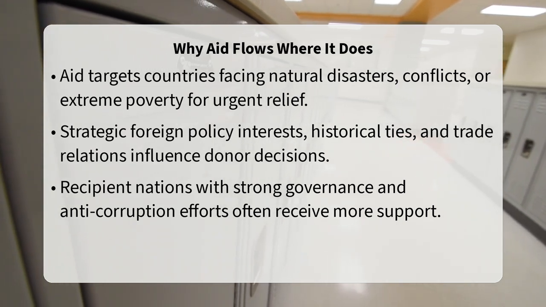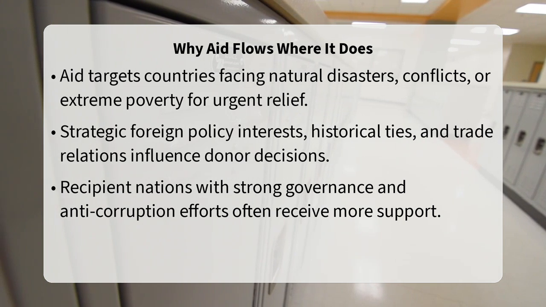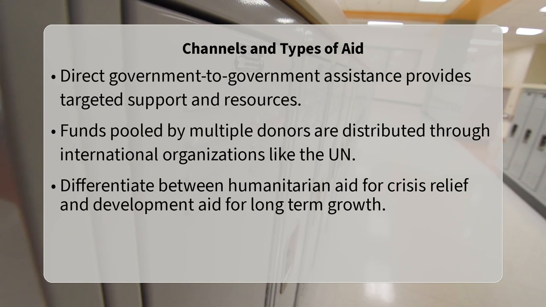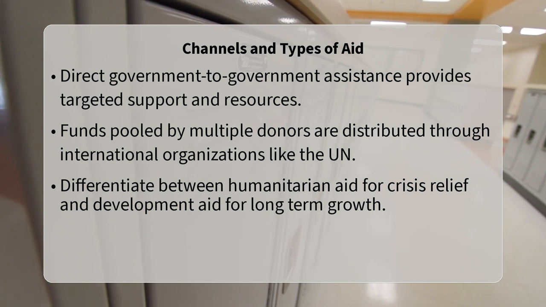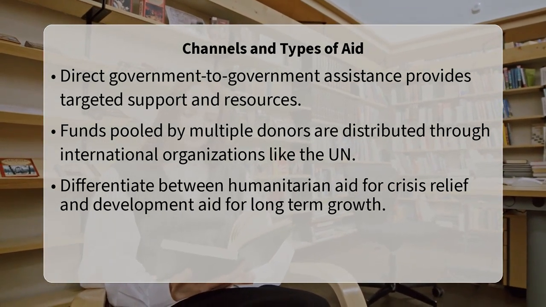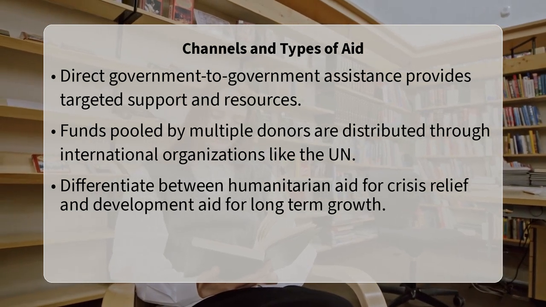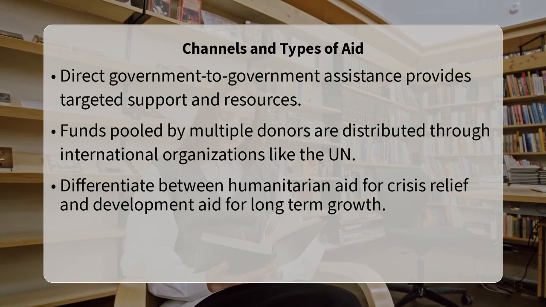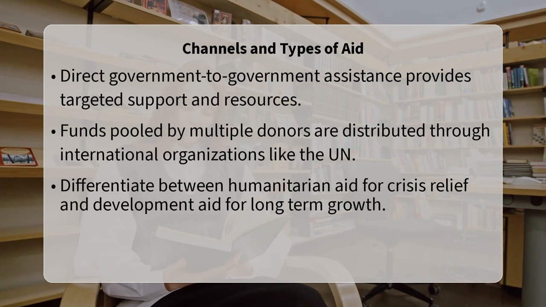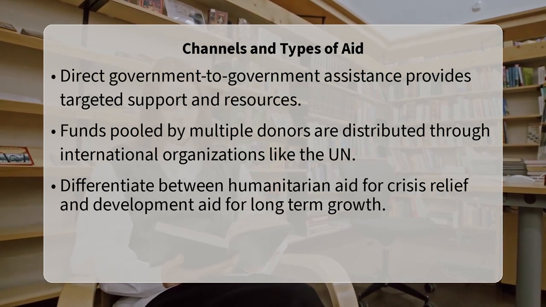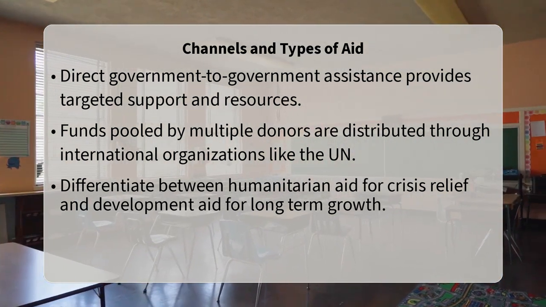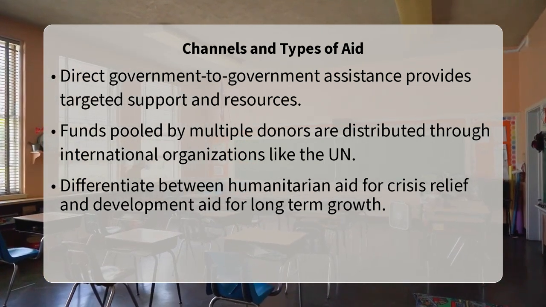To understand the landscape of international aid, it is important to analyze the types of aid and the channels through which it is distributed. Bilateral aid comes directly from one government to another, while multilateral aid is pooled from multiple donors and distributed by international organizations like the United Nations or the World Bank. Aid can also be categorized as humanitarian assistance for immediate relief or development aid focused on long-term capacity building in sectors like health, education, and infrastructure. Examining these distinctions helps to clarify why certain regions or projects receive specific types of support.